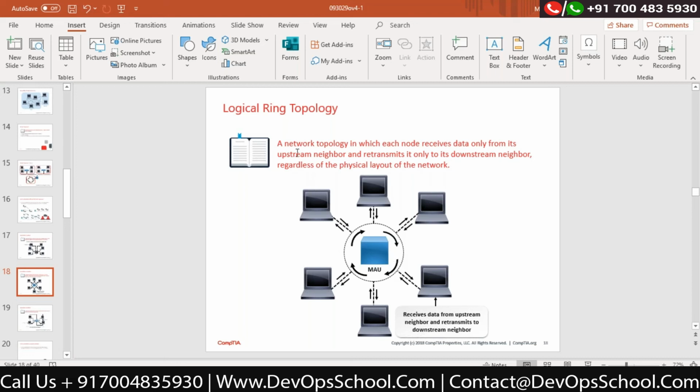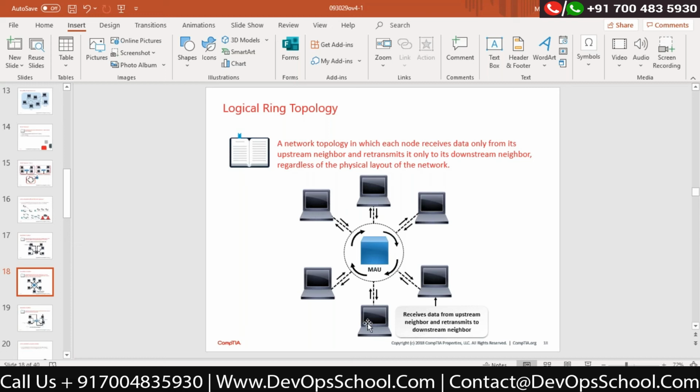Now what it is saying is, you can see each node receives the data only from its upstream neighbor and transmits only to the downstream neighbor. This is the functionality of the MAU. What I told you regarding our ring topology is that it always goes in the clockwise direction. It always sends the data in the clockwise direction to the next computer. Even if my computer is right next to me, the data is sent to the next computer in order to reach over here. And this is unidirectional.